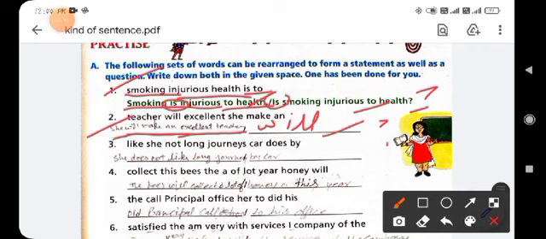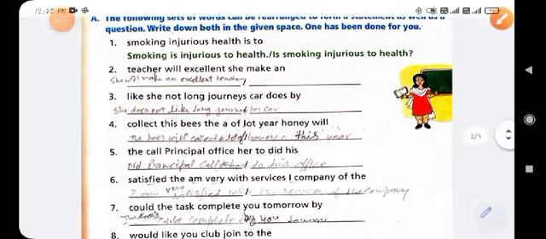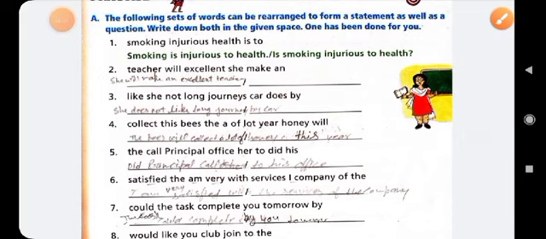Clear? Like: she not long journey car does by. Okay, so you will arrange it: She does not like long journey by car. First you arrange these words into a statement sentence, then you can see here that does is a helping verb, so you will use does at the beginning: Does she not like long journey by car? Put the question mark at the end of the sentence, and it will be changed into an interrogative sentence. Clear?